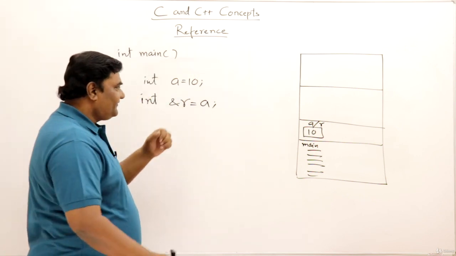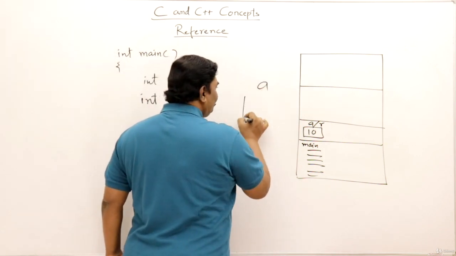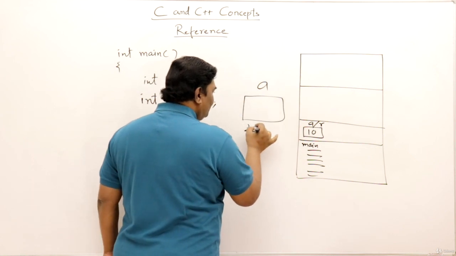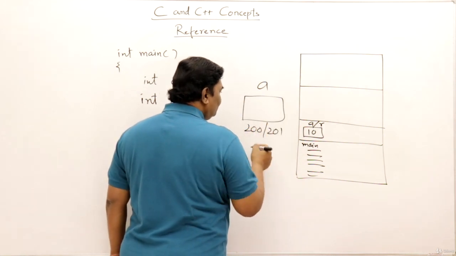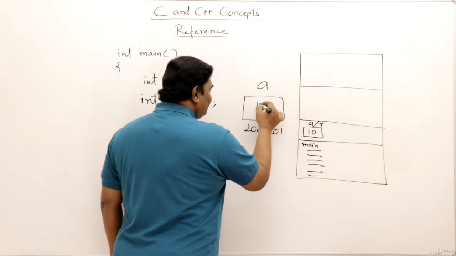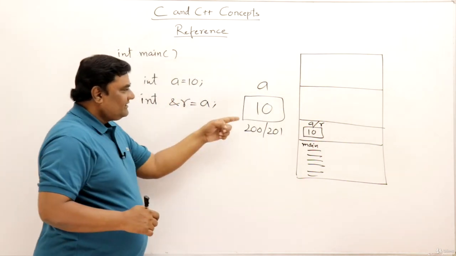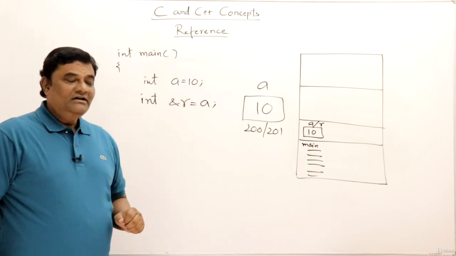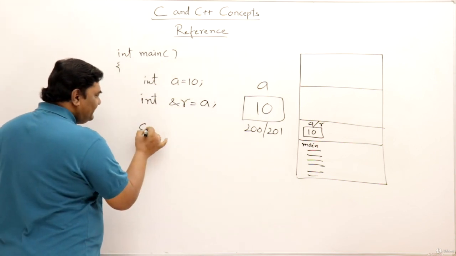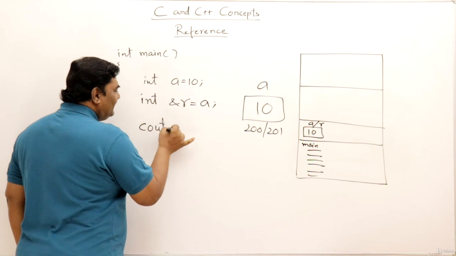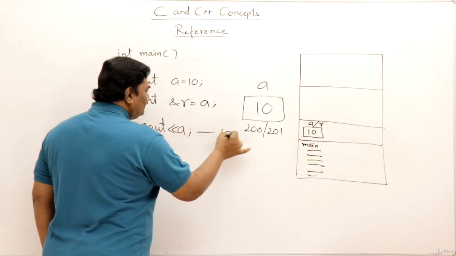So it means if that variable A is occupying 2 bytes of memory, let us say 200 is the address and 201, 2 bytes, and value 10. Now what is the address of A? 200. What is the address of R? That is also 200. So if I print using cout A, I'll get the value 10.